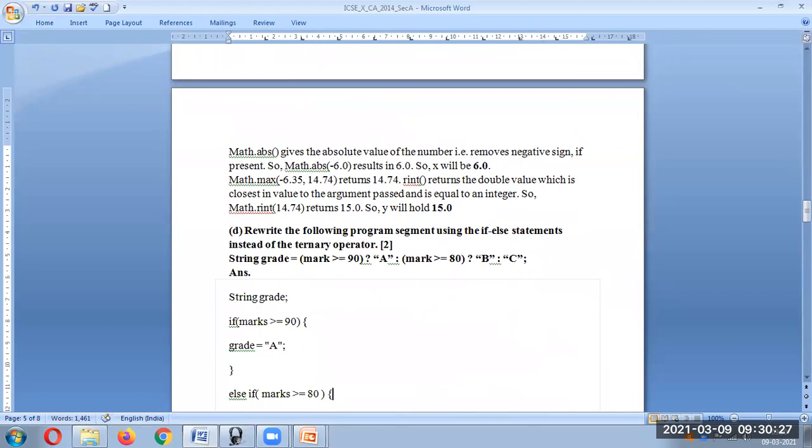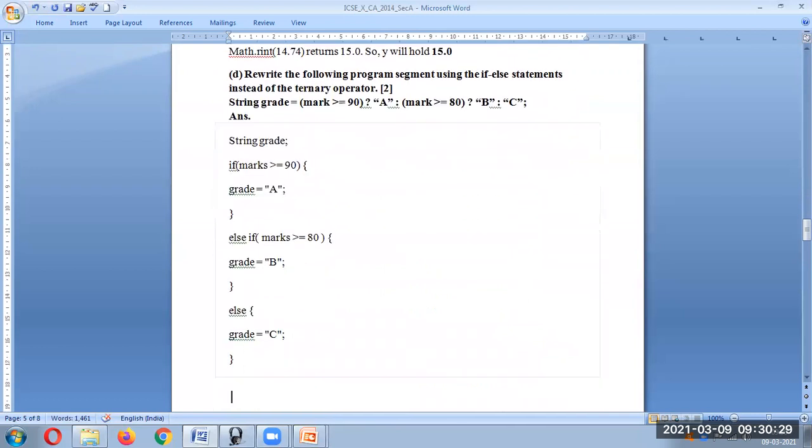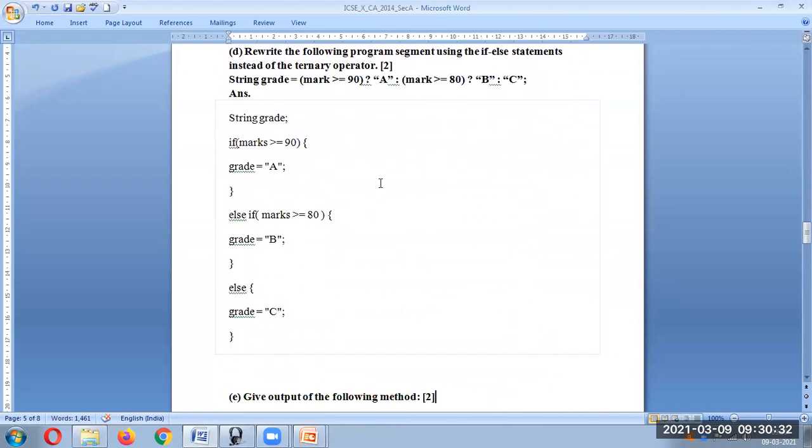Okay. Now the question number D. Rewrite the following program segment using if-else statement instead of ternary operator. Now this is the ternary operator given. You have to write it in if-else. Now this is your condition.